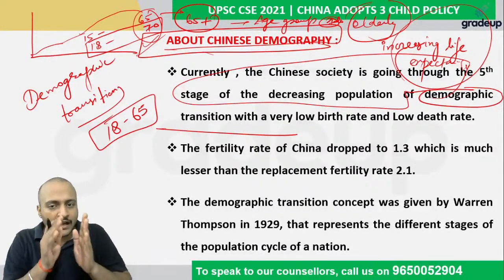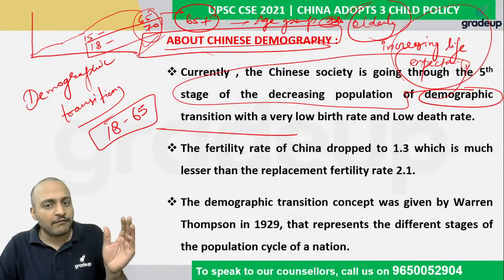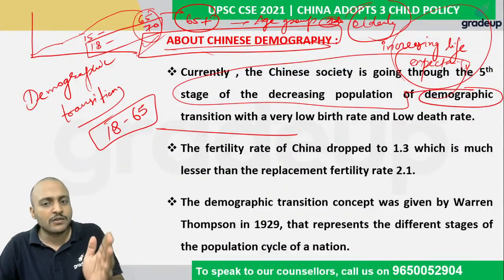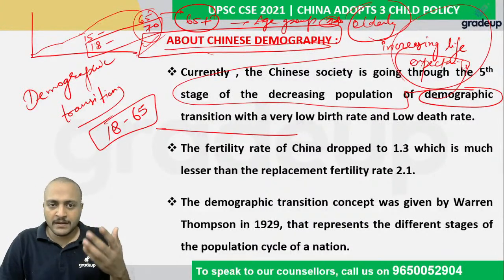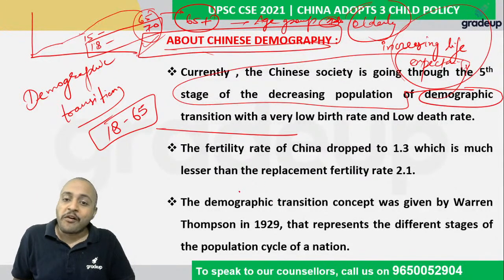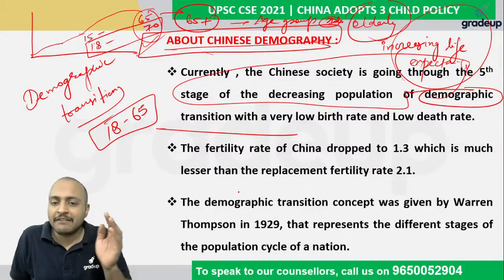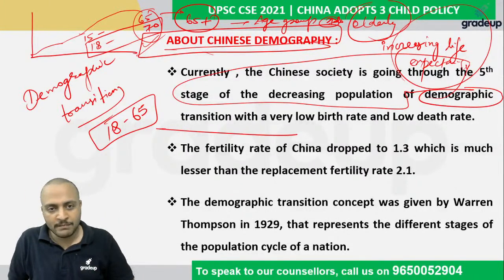However, if family planning or birth control programs are being implemented, the number of new people being born will be reduced. So in the next generation, we will have fewer young people but more old people.